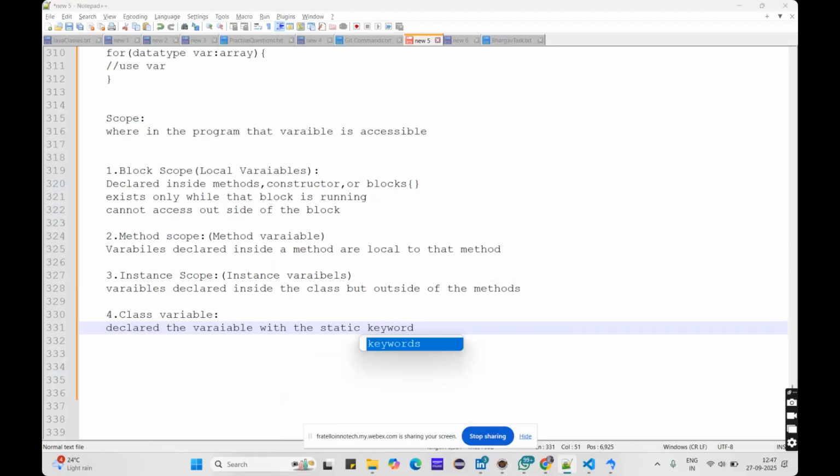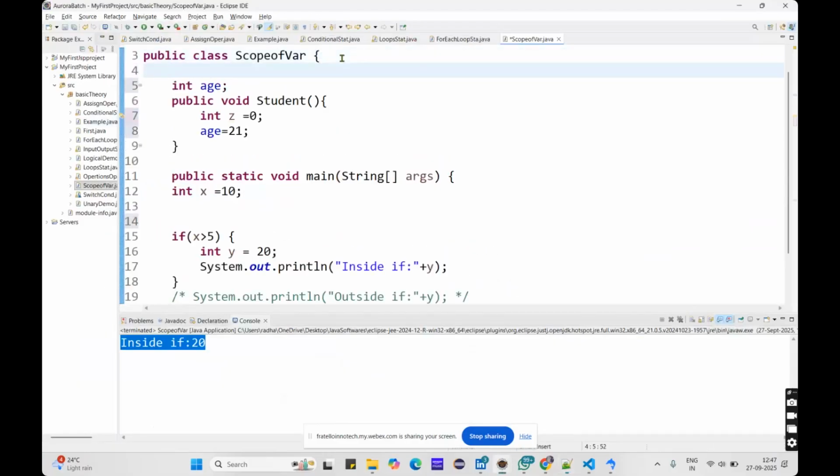So this is my class, right? When you declare the class variable, you have to declare it with static. String, let me declare my name.